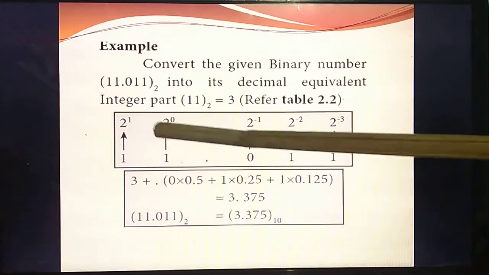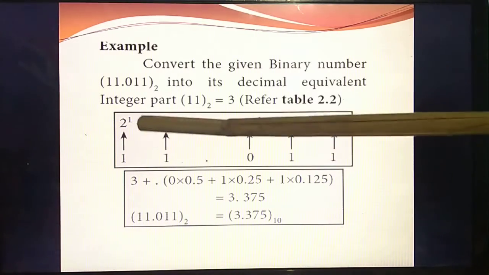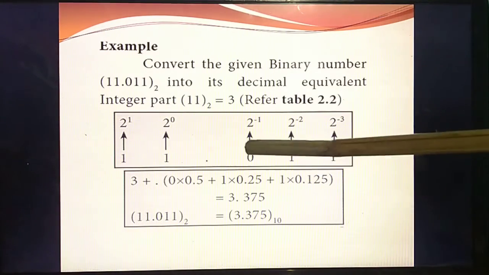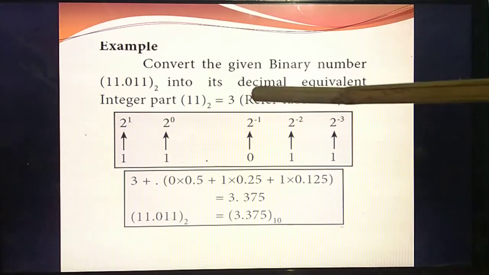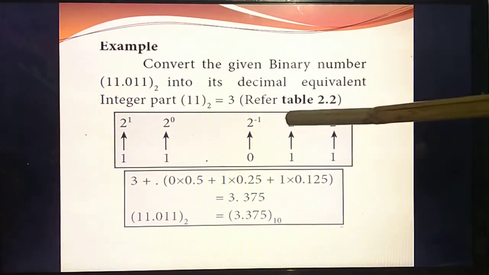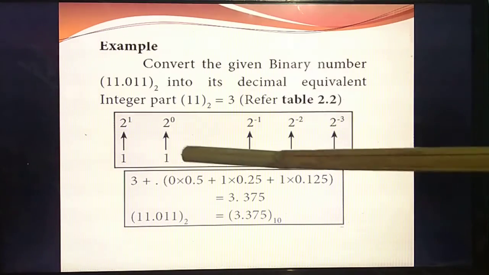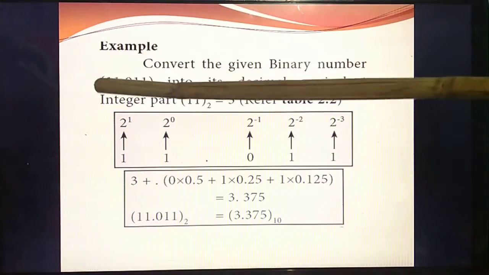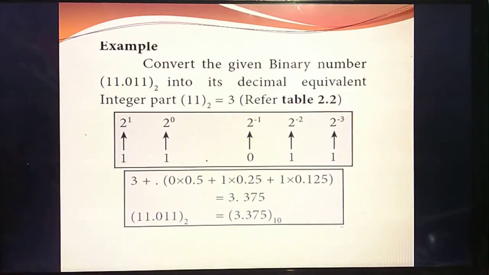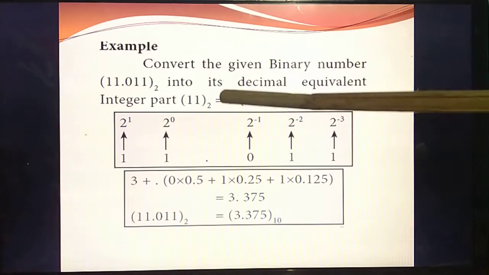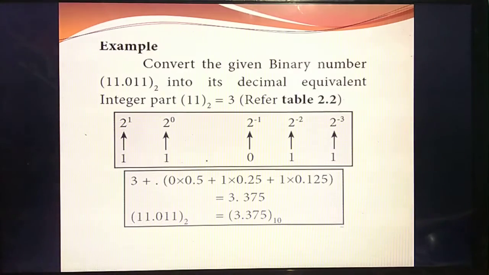Understand? So before the point, how many digits are there? 2. So 2 power 0, 2 power 1. Then see, after the point you should write the minus values: 2 power minus 1, 2 power minus 2, 2 power minus 3. Understand? Next, listen, what's the value of 1 1? From the table you can see it is 0 1 1 if you group into 3 bits, and the value is 3. From the octal table you have drawn, you can see and write.